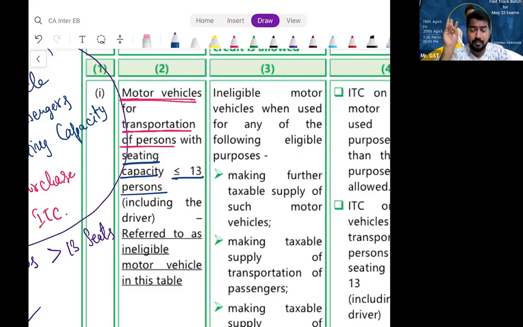Examples: a two-wheeler bike and any other vehicle with less than or equal to 13 seating capacity. Clear? Yes. So from now, we will call them ineligible motor vehicles.